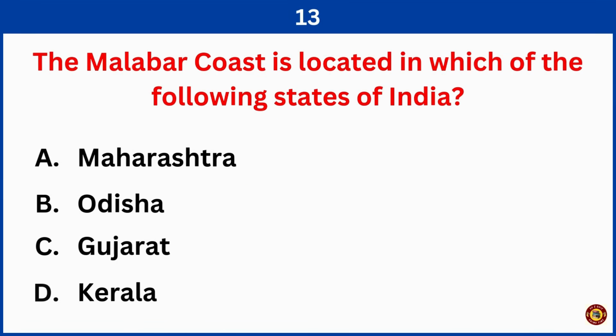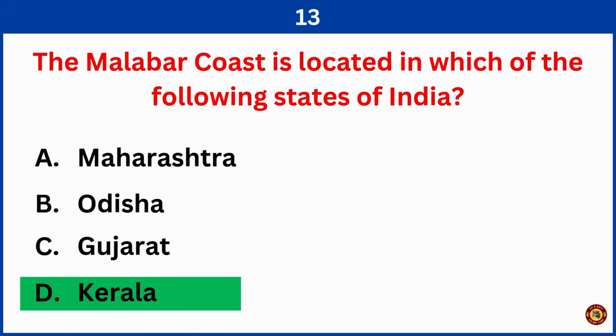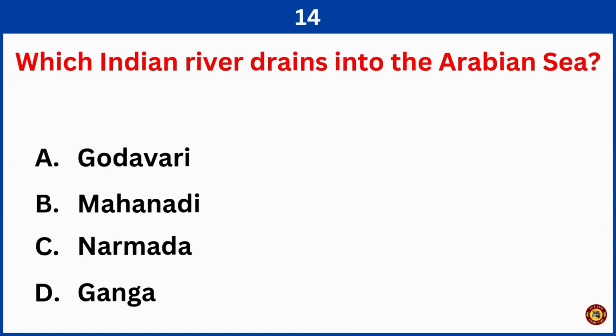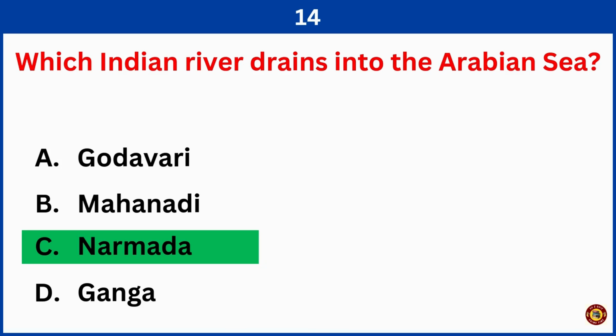The Malabar coast is located in which of the following states of India? Right answer is option D, Kerala. Which Indian river drains into the Arabian Sea? Right answer is option C, Narmada River.